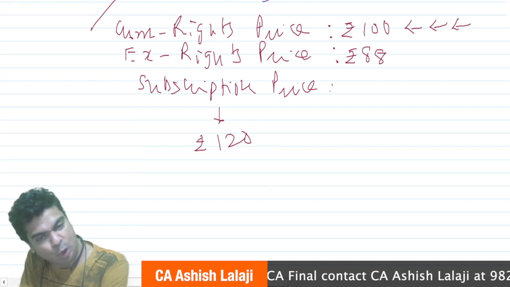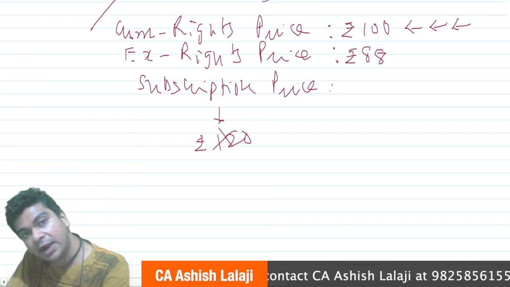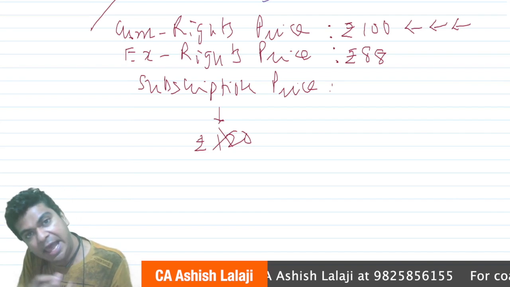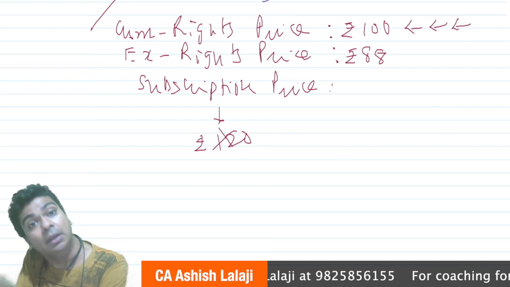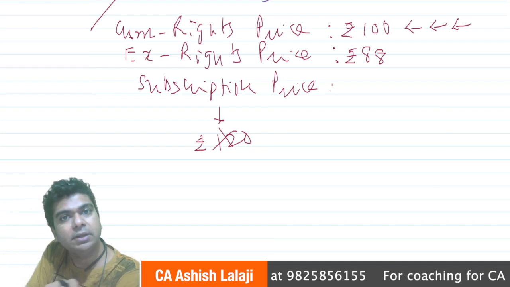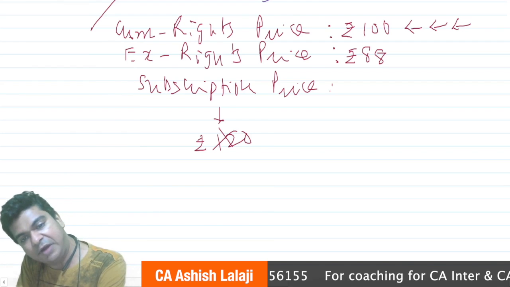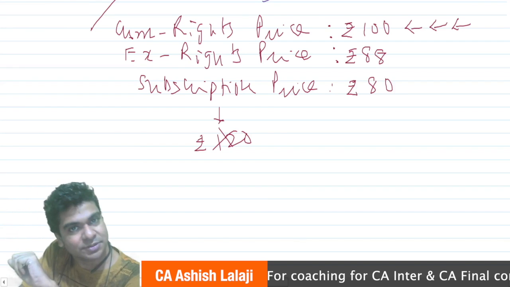Isn't it? So if I really want to see to it that you are applying for the rights shares, I should give my share at a slight discount to the current market price. When I say discount, I don't mean discount to the face value. I mean discount to the current market price. For example, I tell you that the subscription price is 80 rupees.